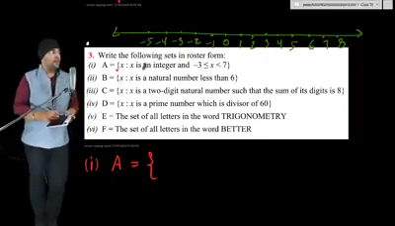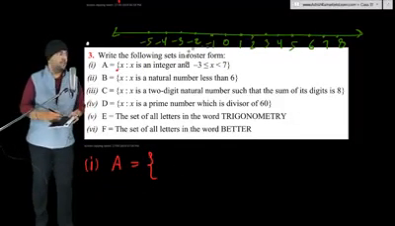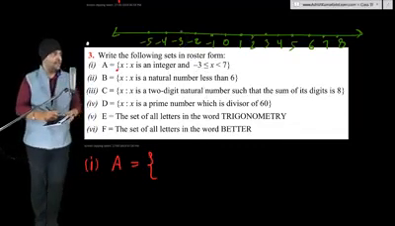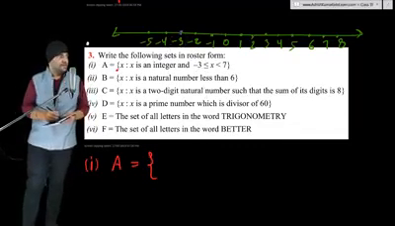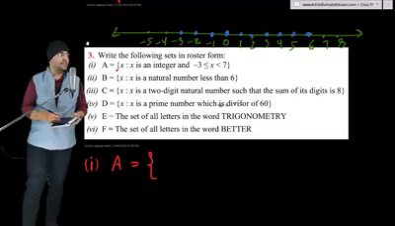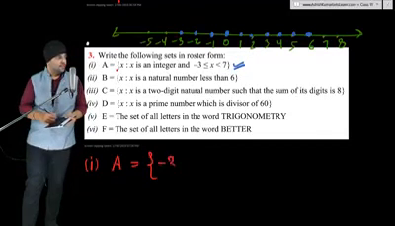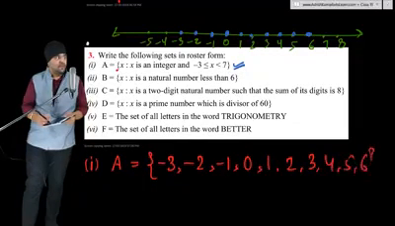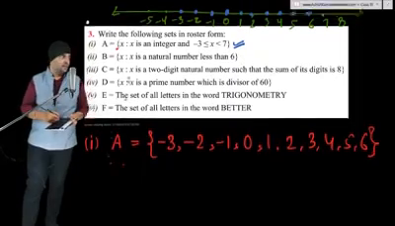We need to list all the integers which are greater than or equal to -3 but less than 7. So the integers are -3 itself, -2, -1, 0, 1, 2, 3, 4, 5 and 6. These are the integers in this set A. This is the roster form of set A.